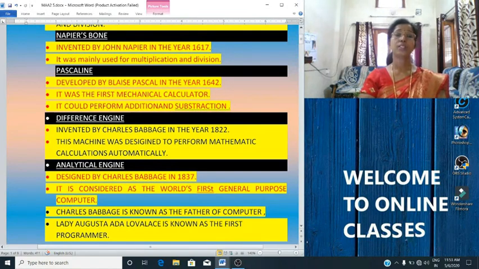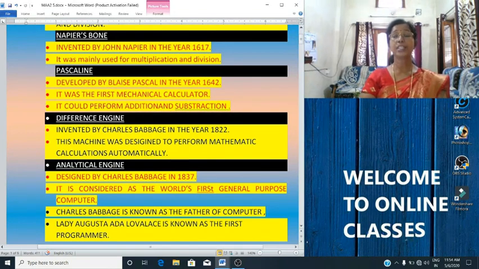Then we studied about difference engine. Difference engine was developed in the year 1822 by Charles Babbage. This machine could do all the mathematical calculations automatically. Then, working on this difference engine for many years, Charles Babbage invented one more device, that is analytical engine.